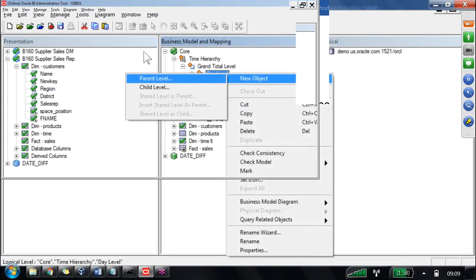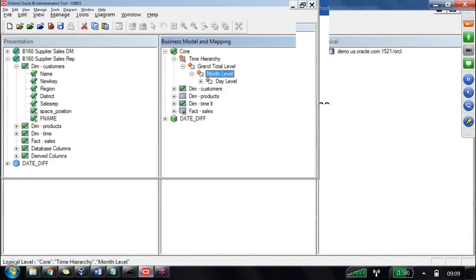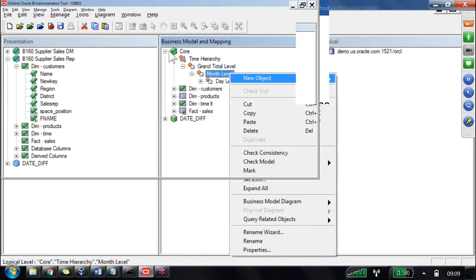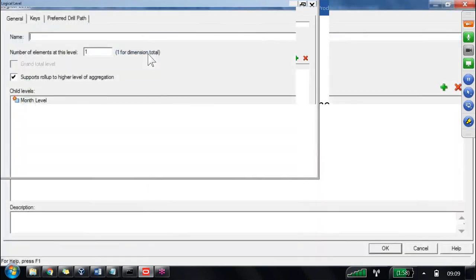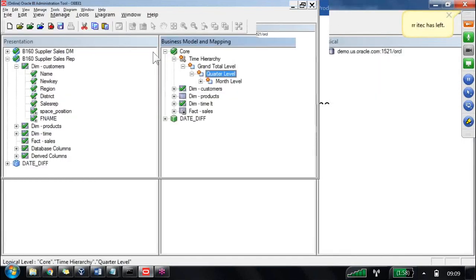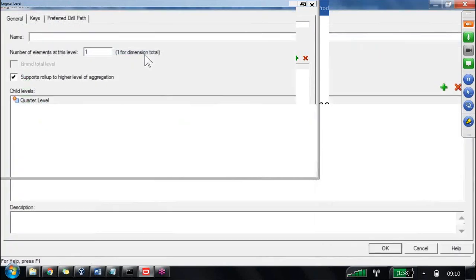So we define the day parent as the month level. Month parent is who? Quarter, so we define the quarter level. Quarter parent is who? Year, so we define the year level.